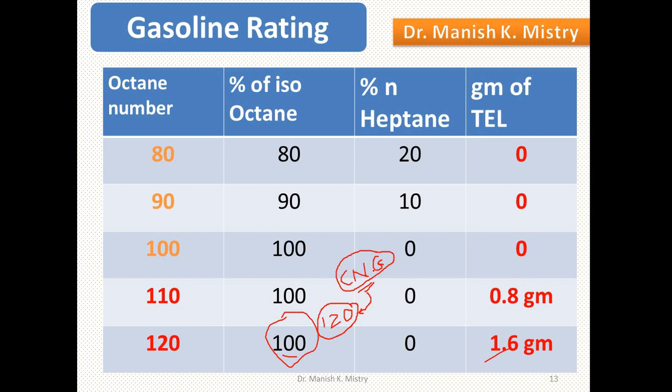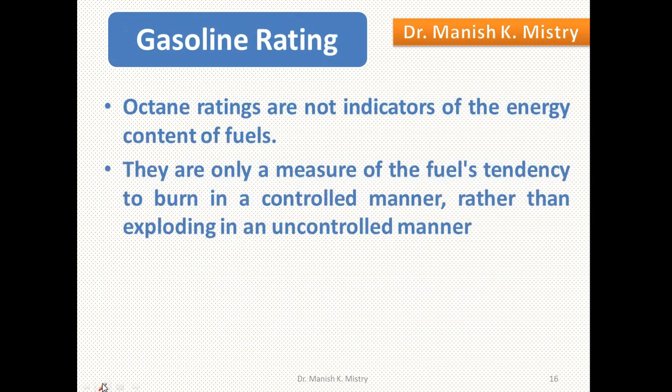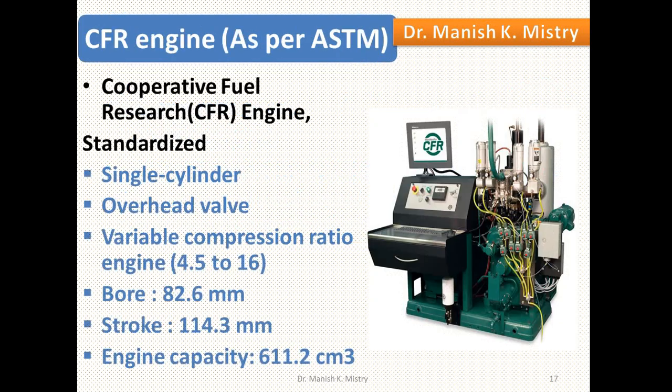Okay, so octane number only indicates the tendency towards knocking. Octane number never indicates the energy. It only indicates the burning tendency of the fuel in a controlled manner or uncontrolled manner. Now, how is the octane number found?